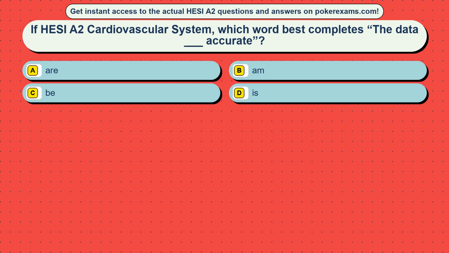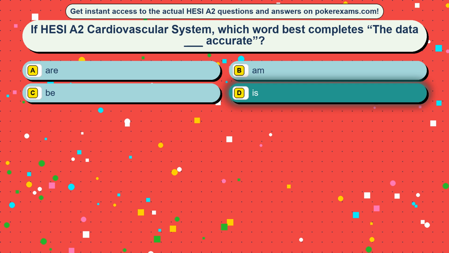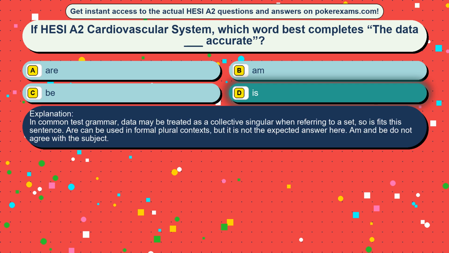Question 10. If HESI A2 cardiovascular system, which word best completes the blank: "data ___ accurate"? Option A, are. Option B, them. Option C, be. Option D, is. The correct answer is option D, is. In common test grammar, data may be treated as a collective singular when referring to a set, so is fits this sentence. Are can be used in formal plural contexts, but it is not the expected answer here. Options B and C do not agree with the subject.